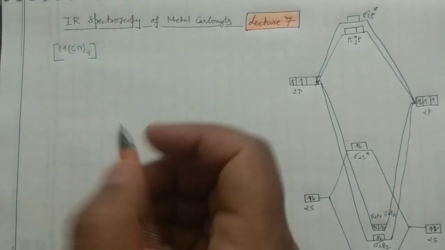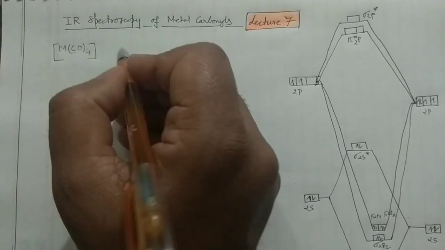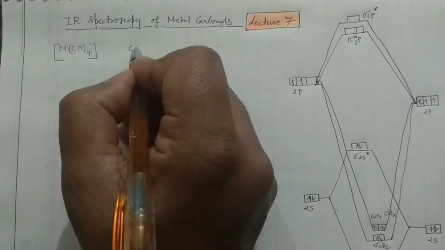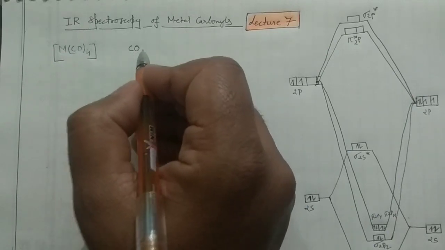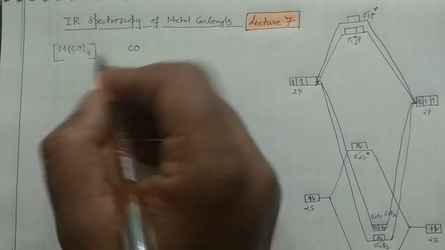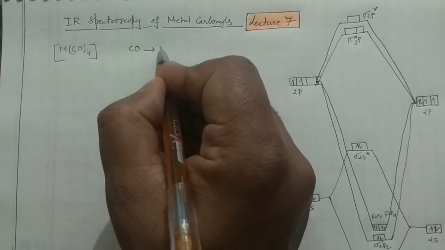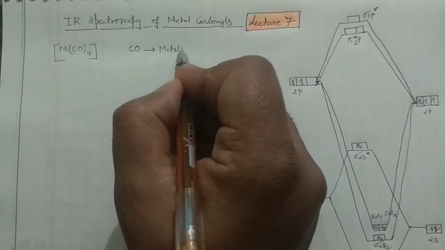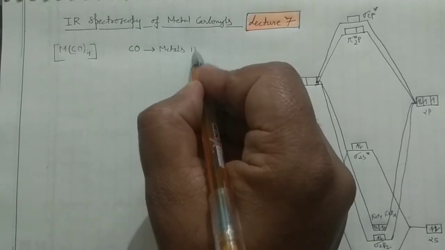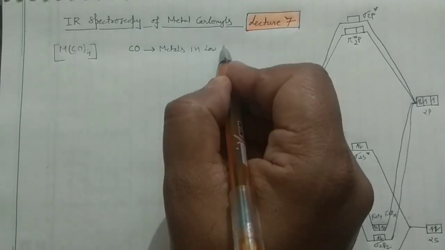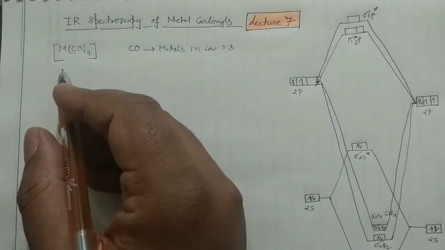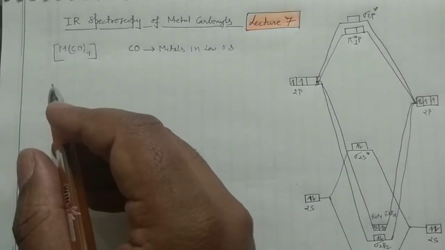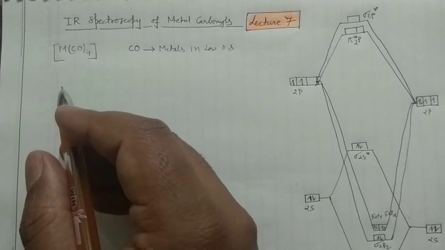Okay, so the important thing is that, whenever you have this carbonyl ligand, this is a neutral ligand actually, and whenever you have this ligand in your metal, it stabilizes the metal in the lower oxidation state. So your metals would be in lower oxidation state. This is very important. Okay, so like you may have the zero oxidation state, even you may have the negative oxidation states of the metal when you have the carbonyls.